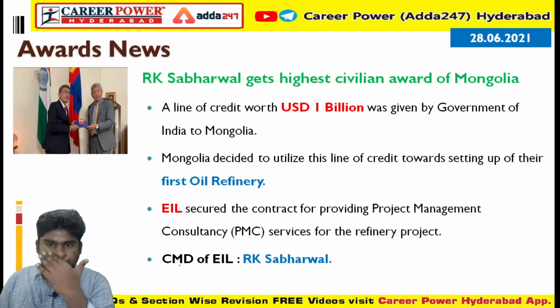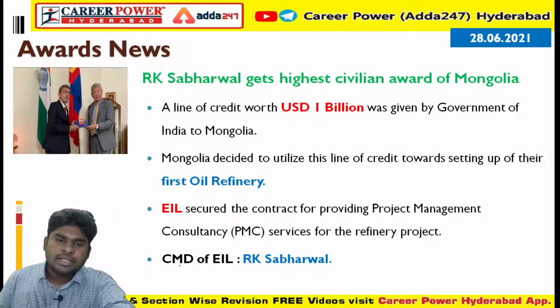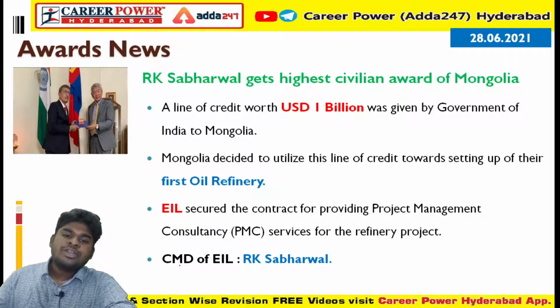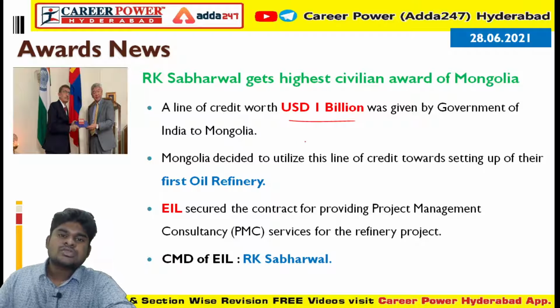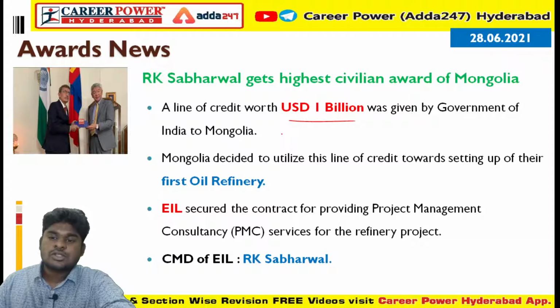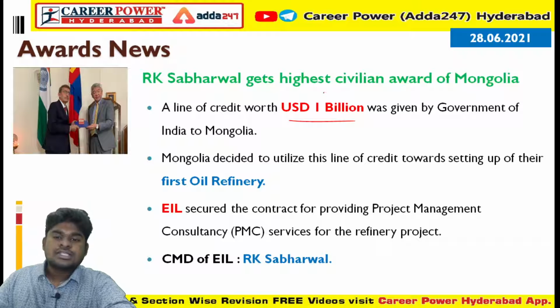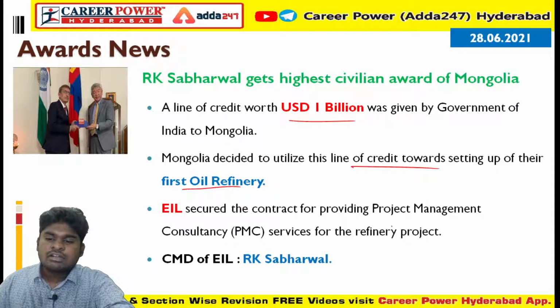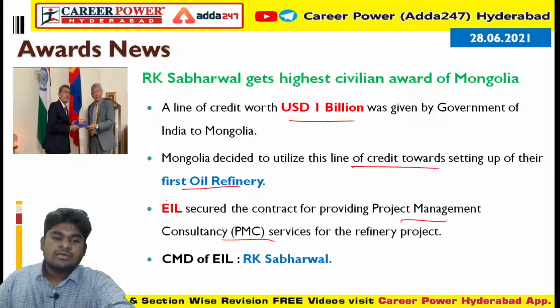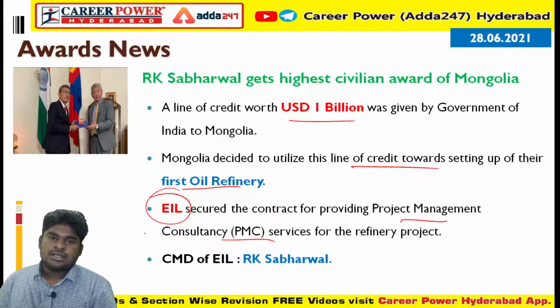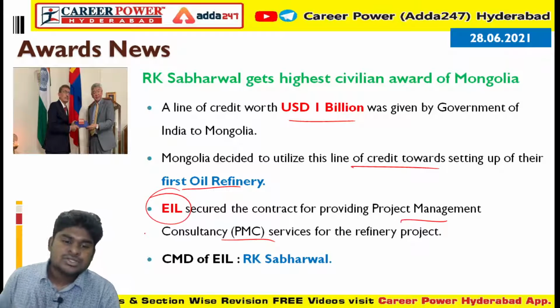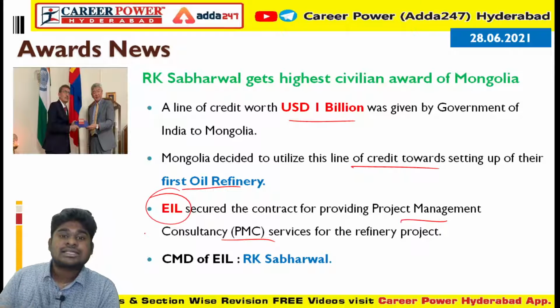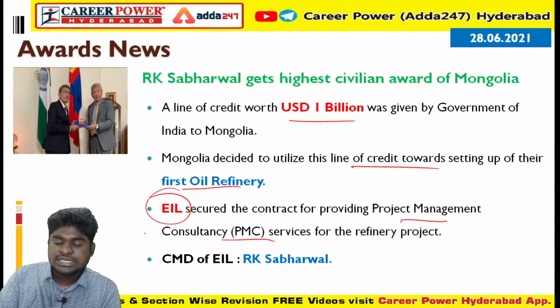Now, a few details. Why was this award given? The government of India gave a $1 billion line of credit to Mongolia. Mongolia decided to construct their first oil refinery using this money. The contract for project management consultancy services was given to EIL, Engineers India Limited.